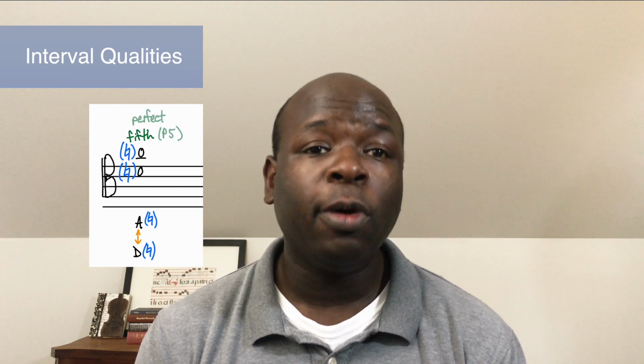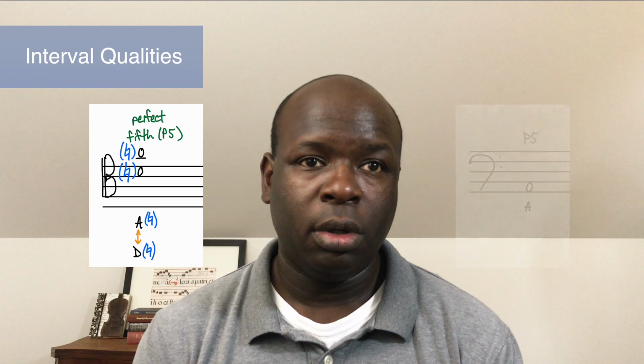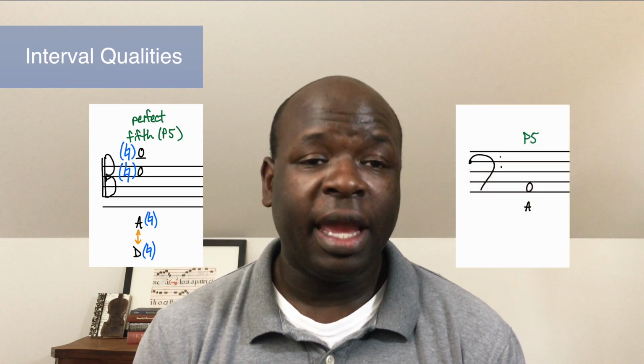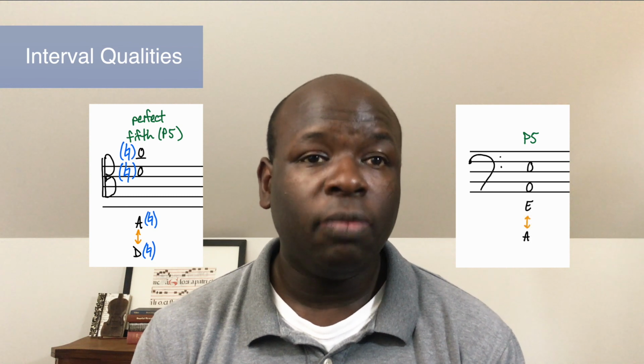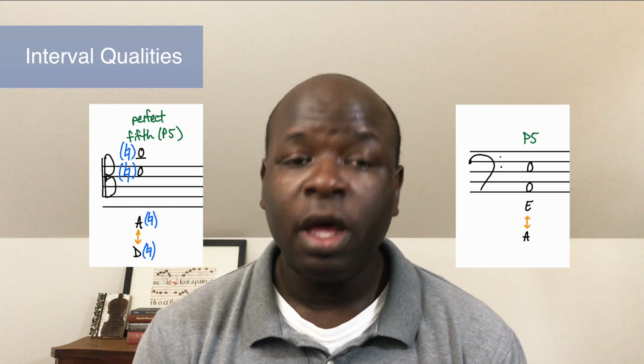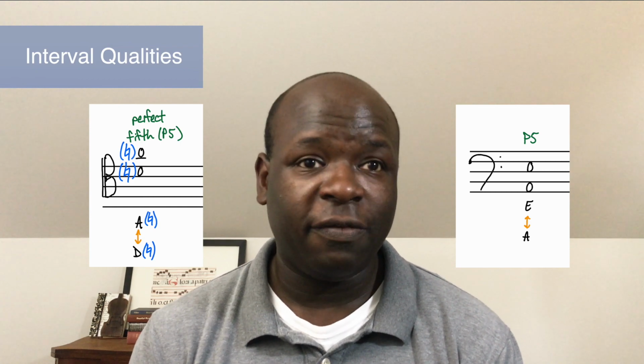If you travel from an A down to a D, we know from generic intervals that that constitutes a motion downward of a fifth of some kind. But if it's an A natural down to a D natural, well, that distance of 7 half steps makes it a perfect fifth. Similarly, I can go up a perfect fifth from A as well. If I go up from A natural to E natural, that's still 7 half steps from A to an E, so some kind of fifth. So this time you've gone up a perfect fifth.